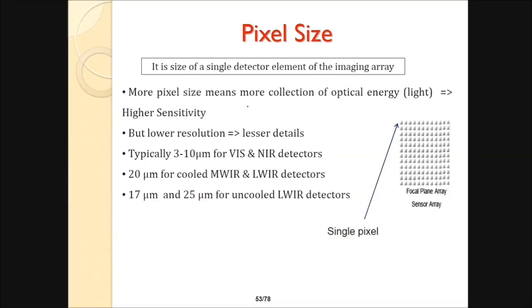Now pixel size: it is the size of a single detector element of the imaging array. More pixel size means more collection of optical energy, light, and this means higher sensitivity, but lower resolution, meaning less detail. Typically 3 to 10 micrometers for VIS, visible, and NIR detectors, and 20 micrometers for cooled MWIR and LWIR detectors, that is medium wave and long wave. And 17 and 25 micrometers for uncooled LWIR detectors. This is a single pixel, and this is a focal plane array or sensor array.